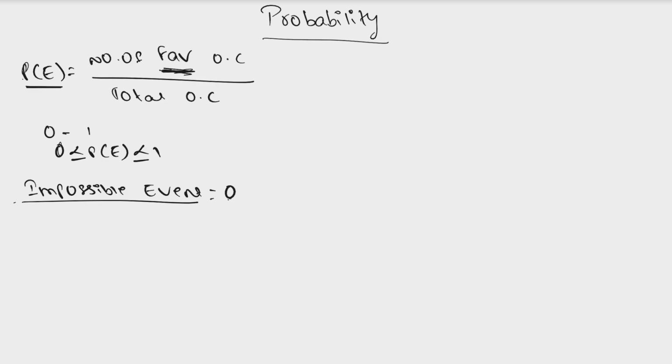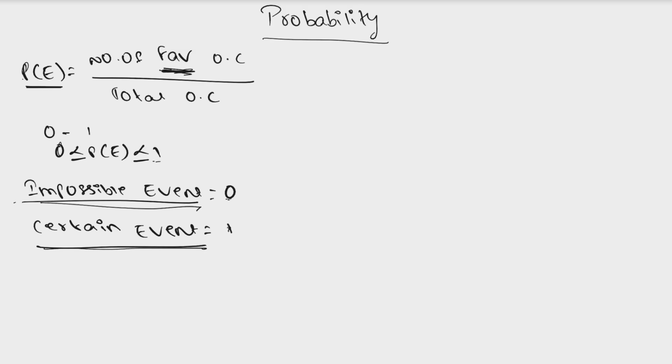Sometimes we may have a 100% chance, that is possible. That is called a certain event or sure event. That is, it will definitely happen. That is 100%, then it is called a certain event, and the value of that probability is equal to 1. So it is either in between 0 and 1, or exactly equal to 0 or exactly equal to 1. If it is equal to 0, it is called an impossible event. If it is equal to 1, it is called a certain event.